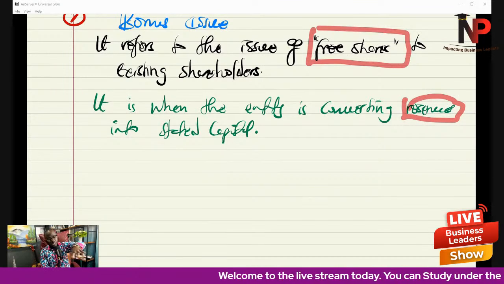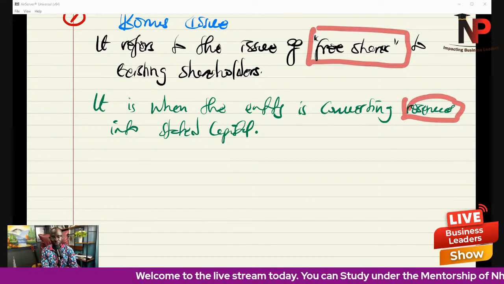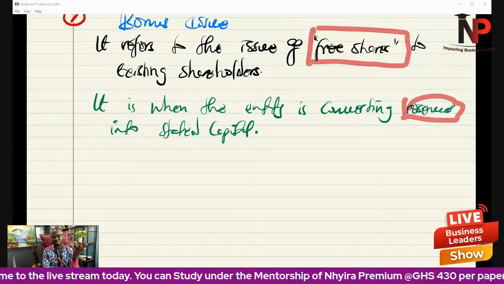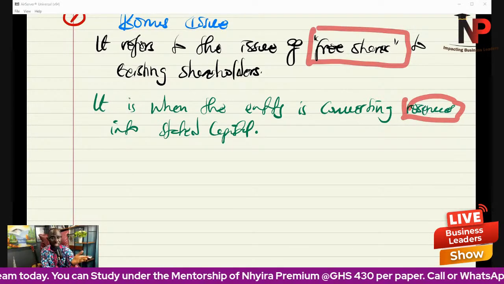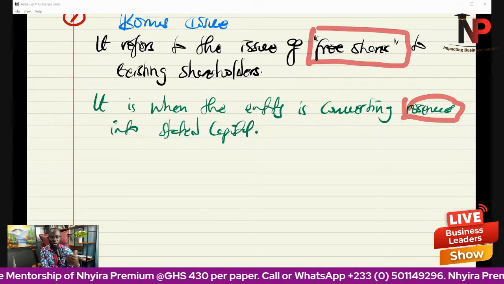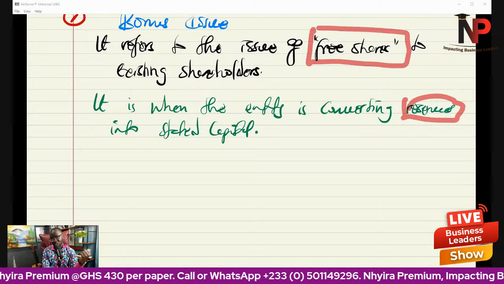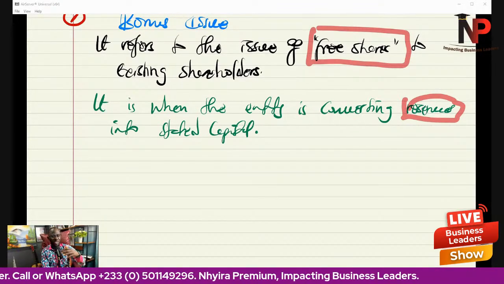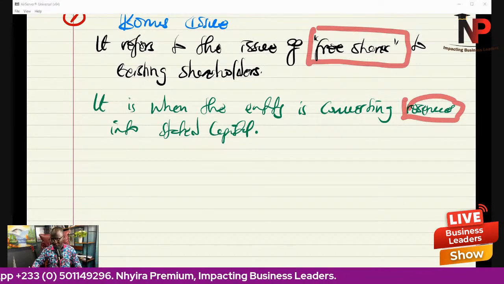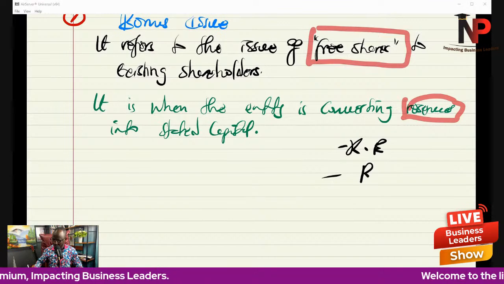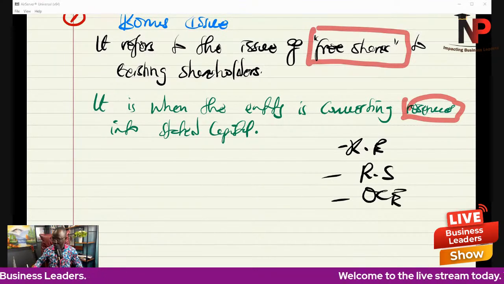Now, for instance, in the banking sector cleanup that occurred, generally, many of the banks did not necessarily inject additional funds into their business, because they were having a lot of retained earnings, revaluation surplus, and other components of equity.